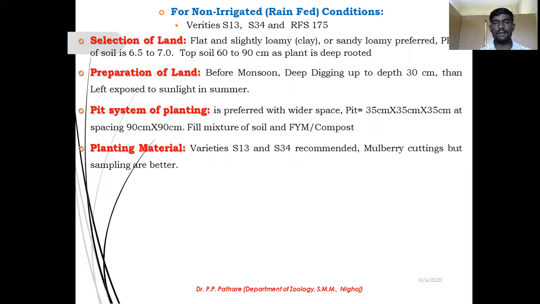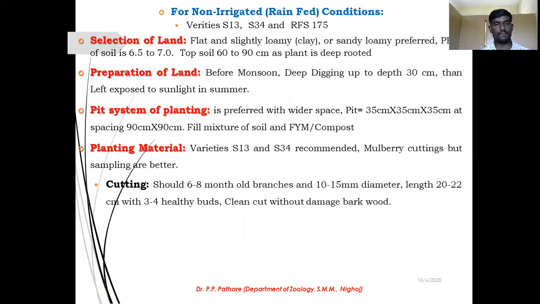So take some principles during the selection of plant material. The first one is cutting.